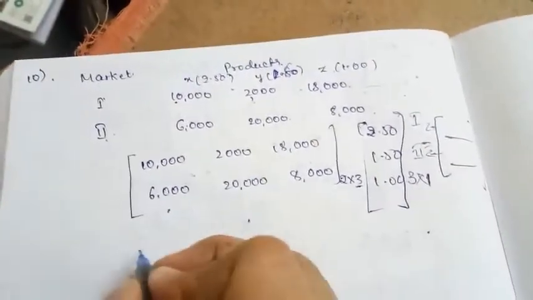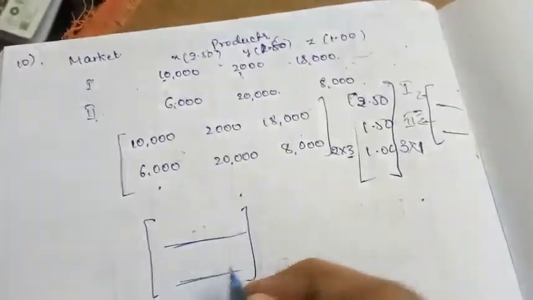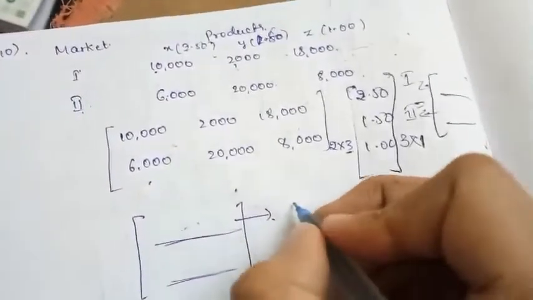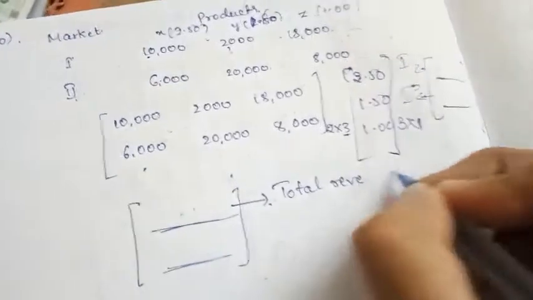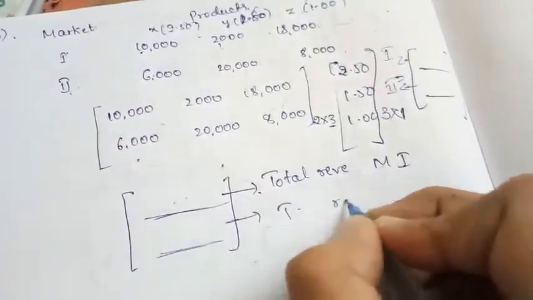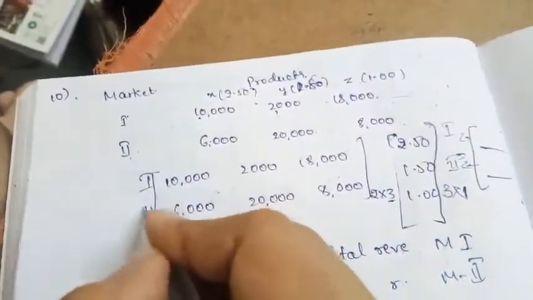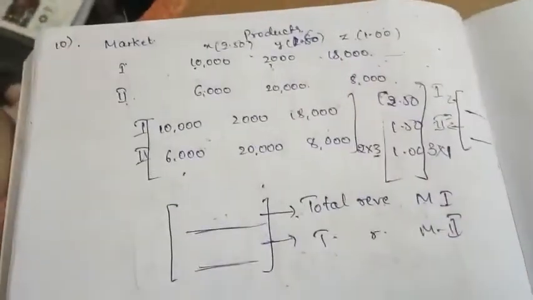After computing the matrix, you will have one entry here and one entry here. This is nothing but the total revenue of market 1, and this becomes the total revenue of market 2, because this was market 1 and this was market 2. So it will go in this manner.